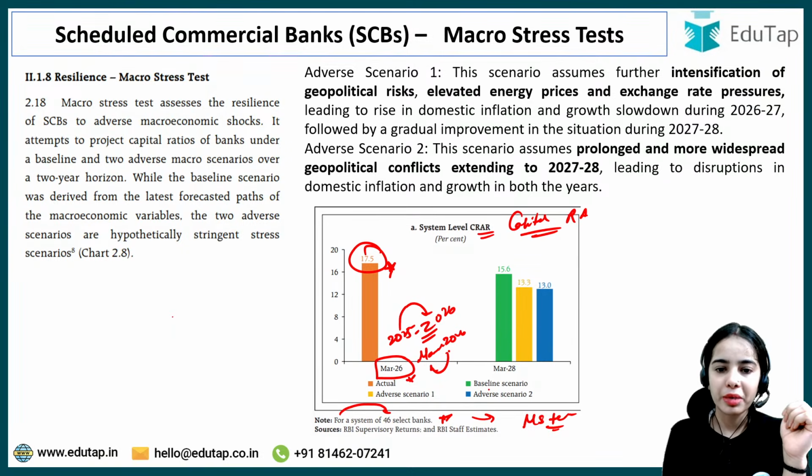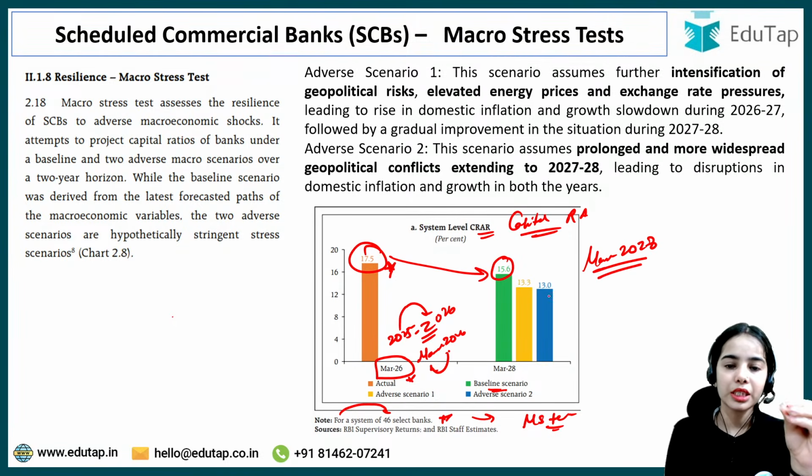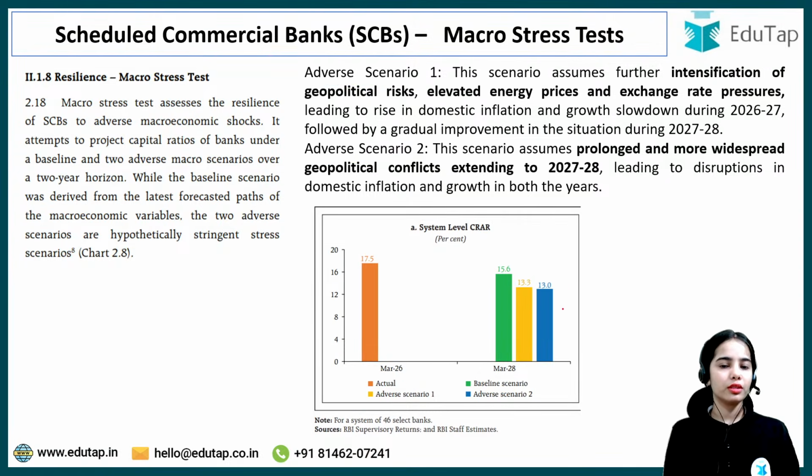Now it is said that in the baseline scenario, the CRAR is expected to be 15.6% by March 2028. Okay. While it is expected to be 13.3% in adverse scenario 1, and 13% in adverse scenario 2. So this is the idea. Any confusion?